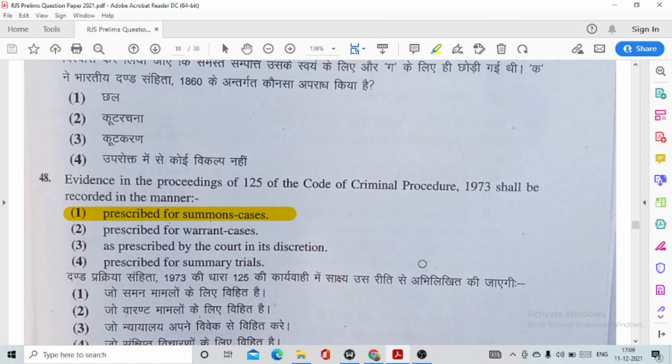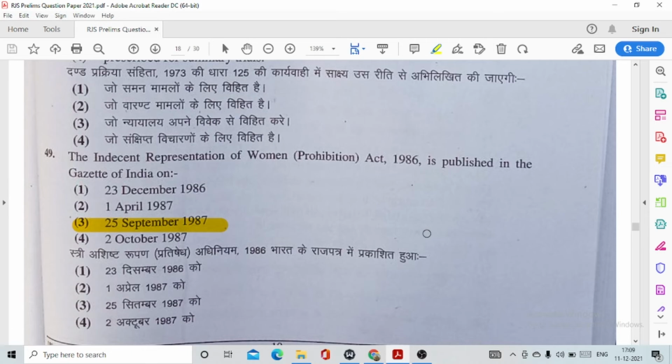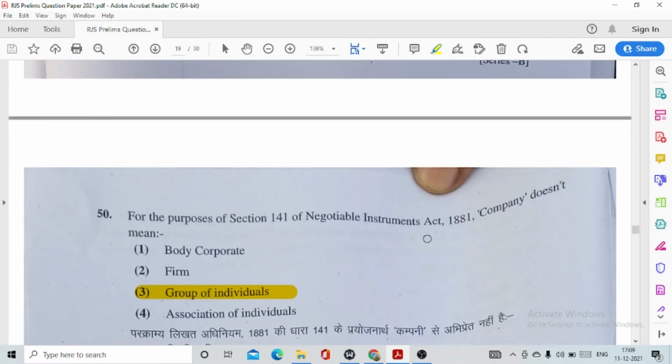48. Evidence in the proceedings of section 125 of the CRPC shall be recorded in the manner. This is option number 1, prescribed for summons cases. 49. The Indecent Representation of Women Prohibition Act 1986 is published in the Gazette of India on option number 3, 25th of September 1987.